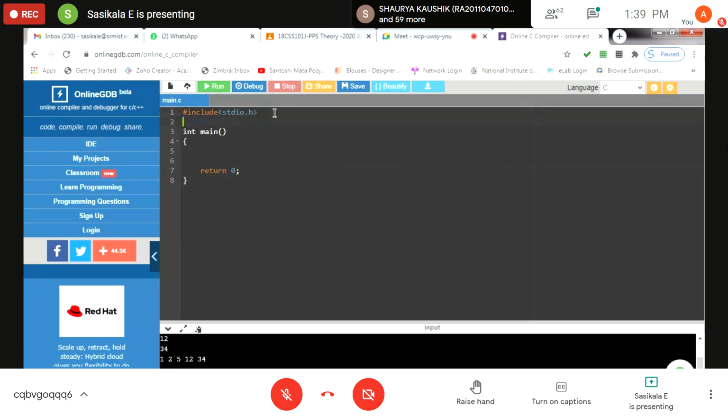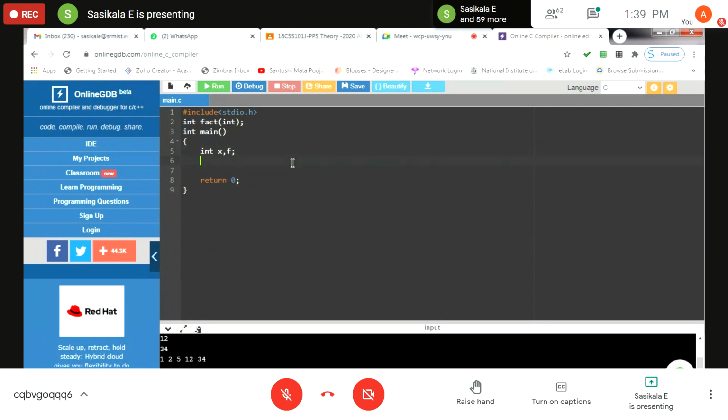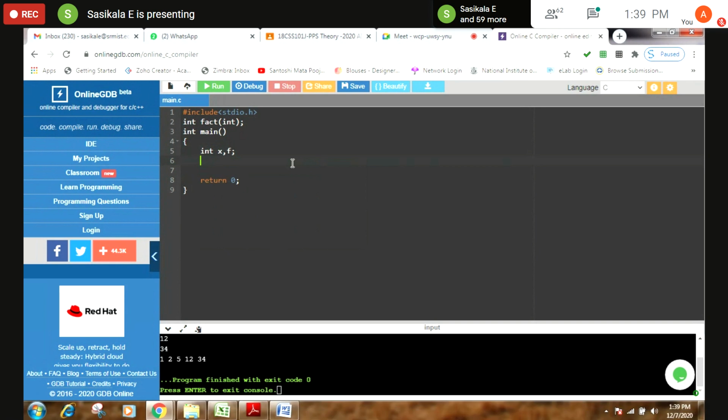So you can declare a function. For example, I'm declaring a function int fact. You get a value from the user here itself, and I'm declaring one more variable for invoking the function.